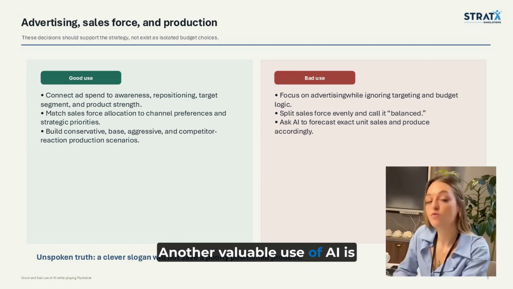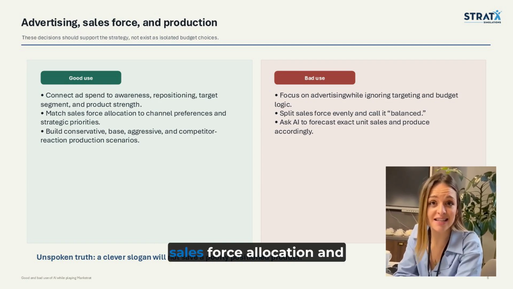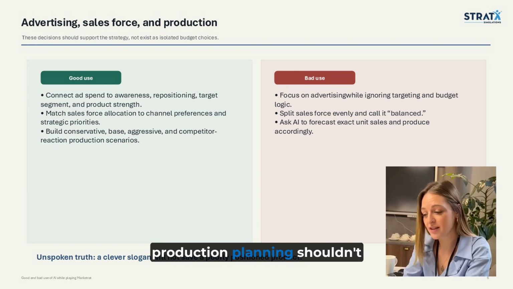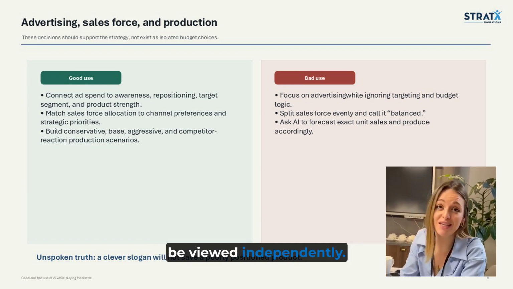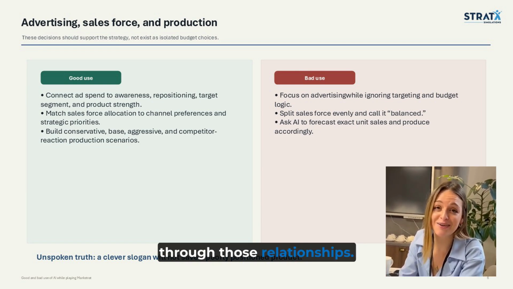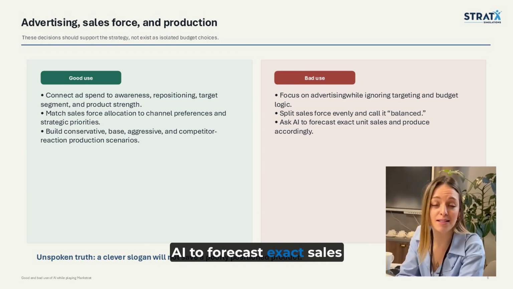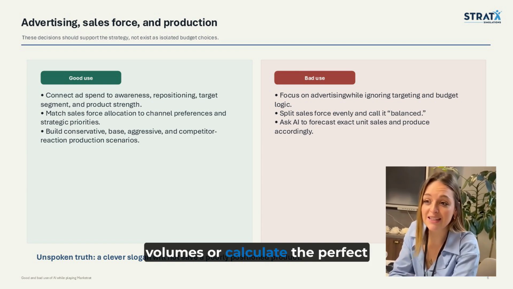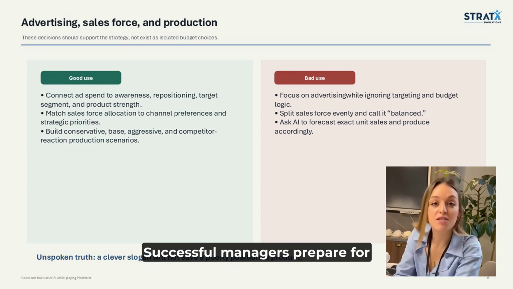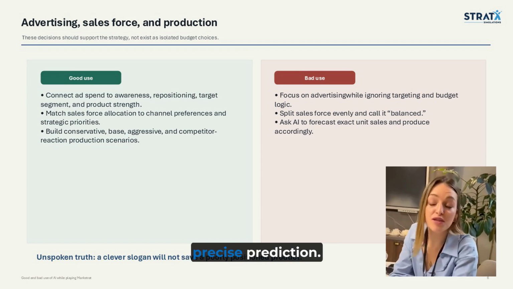Another valuable use of AI is helping students connect different decisions. Advertising, sales force allocation, and production planning shouldn't be viewed independently. They should all support the team's overall strategy. AI can help students think through those relationships. What we discourage is asking AI to forecast exact sales volumes or calculate the perfect production quantities. Successful managers prepare for different scenarios rather than assuming there's one precise prediction.